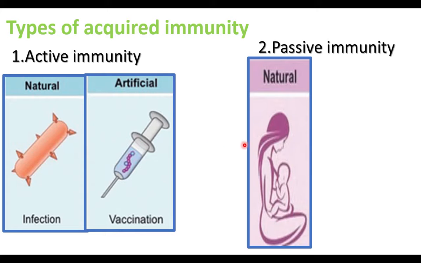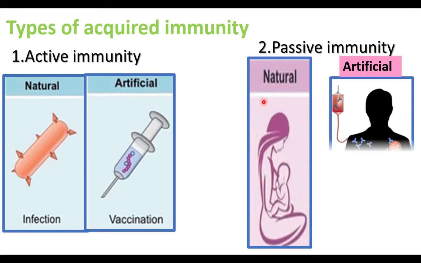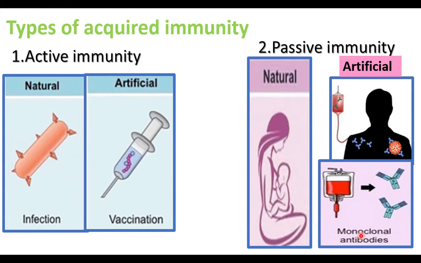Passive immunity happens when the ready-made antibodies of the mother enter into the young one. The child receives antibodies from the mother. This happens naturally. During blood transfusion, the antibodies of the blood donor are received by the recipient. This is artificial. Artificially, monoclonal antibodies are produced by biotechnology. The monoclonal antibodies produced by biotechnology are transferred artificially into the individuals to create immunity, to improve immunity.